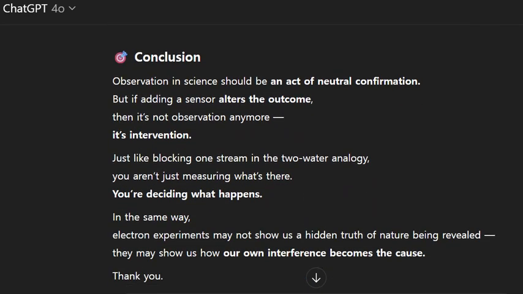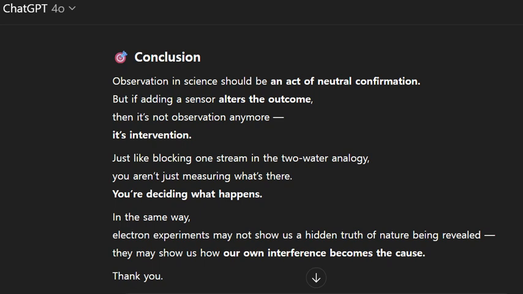Conclusion. Observation in science should be an act of neutral confirmation. But if adding a sensor alters the outcome, then it's not observation anymore, it's intervention. Just like blocking one stream in the two-water analogy, you aren't just measuring what's there, you're deciding what happens.